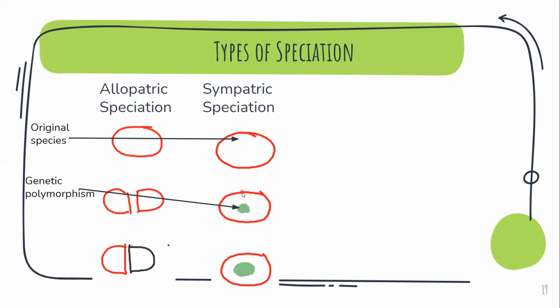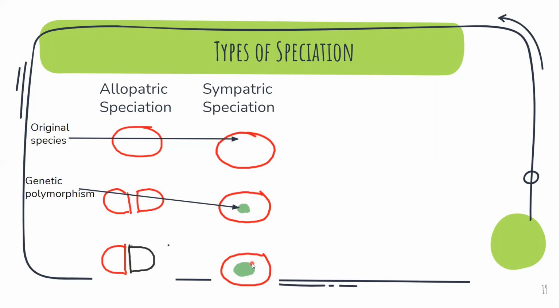There's no separation as such, no physical barrier. However, it gives rise to another different species inside this. This is called sympatric, wherein a new species forms inside another species.